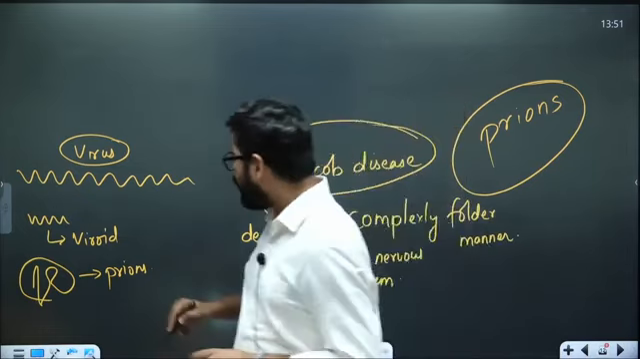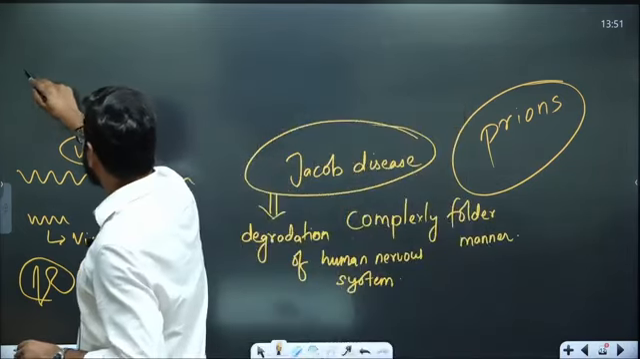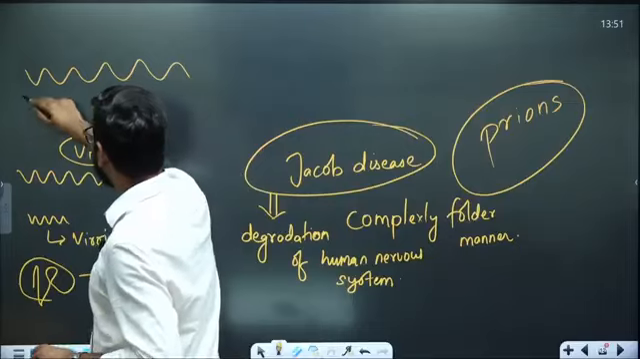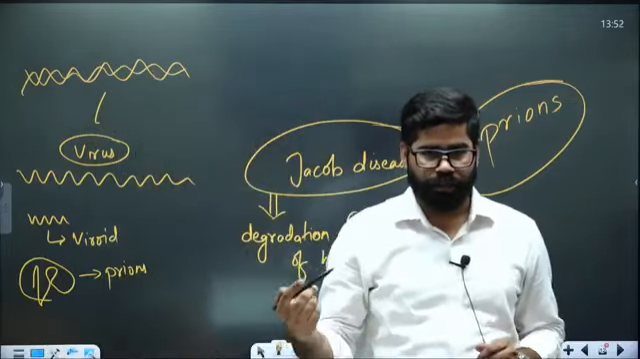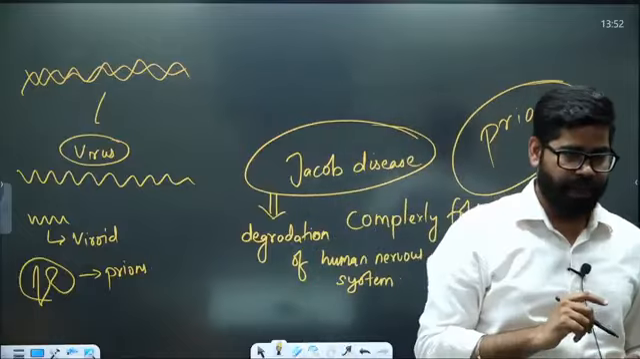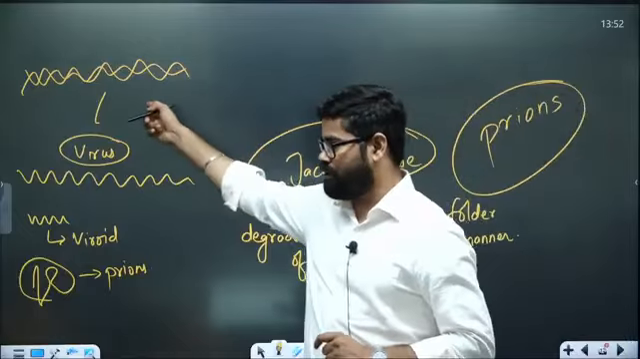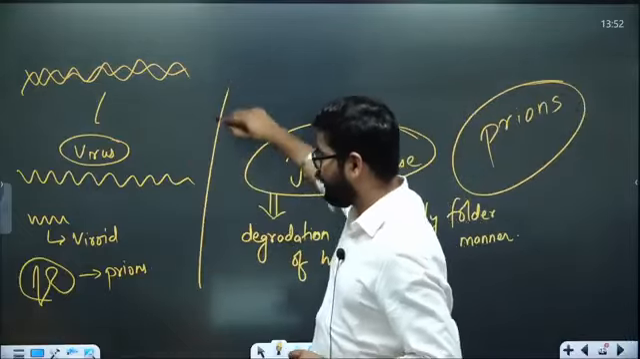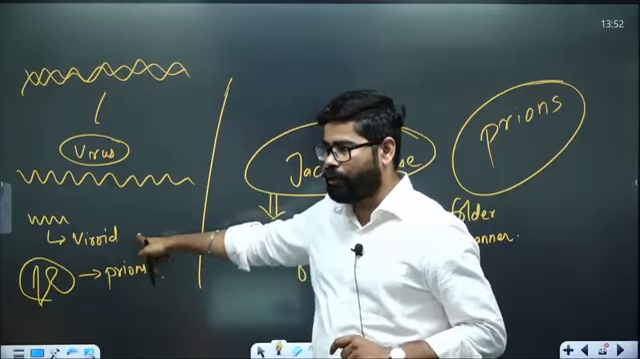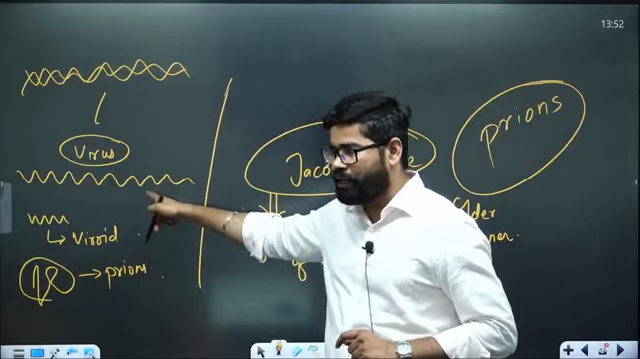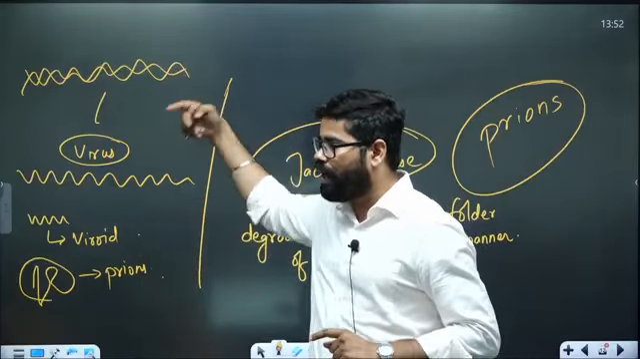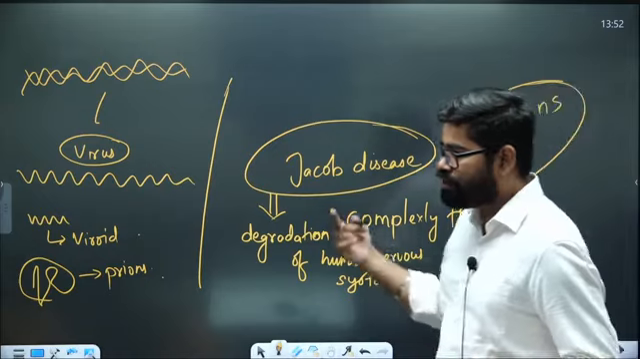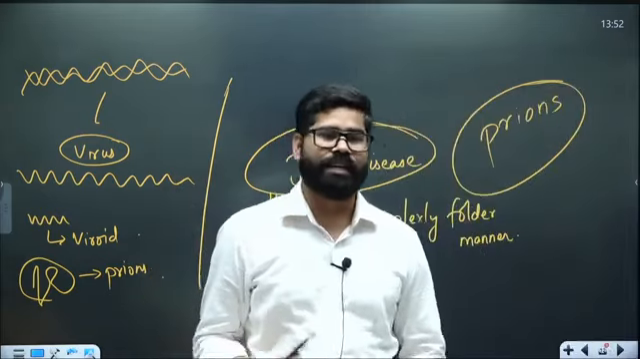Then we have the second part. This is a DNA based structure which forms the DNA virus. Now you can see the evolution starting from here. Prions, viroids, then RNA virus, then DNA virus. After this, what will come? Living organisms. After this, we will have the beginning of bacteria and all.